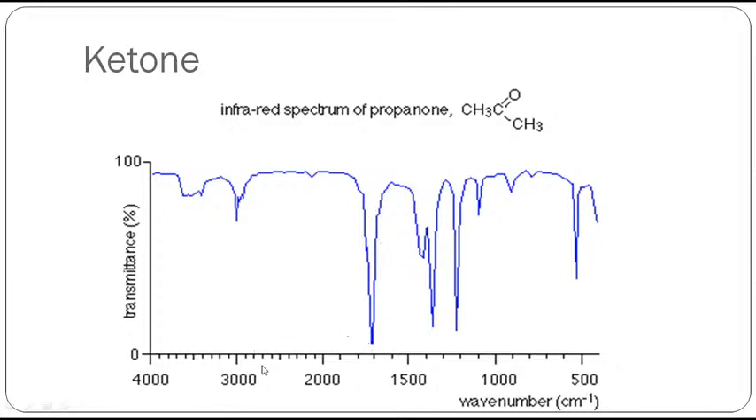But here around 2700, there is a peak missing, right? There is a peak missing. That means this compound is not aldehyde. This is actually a ketone. This is how we have to interpret whether the compound is ketone or aldehyde or some other carbonyl compound.